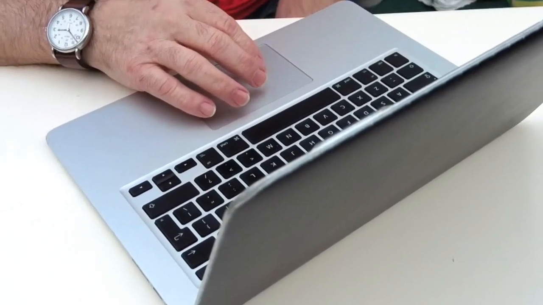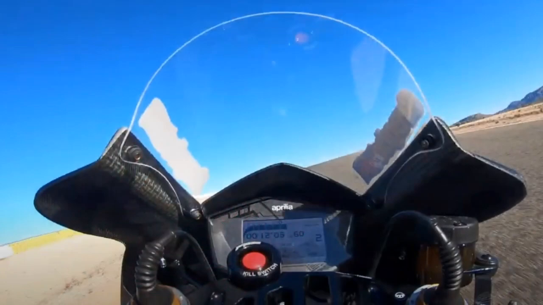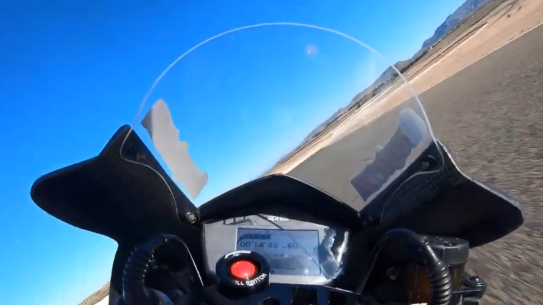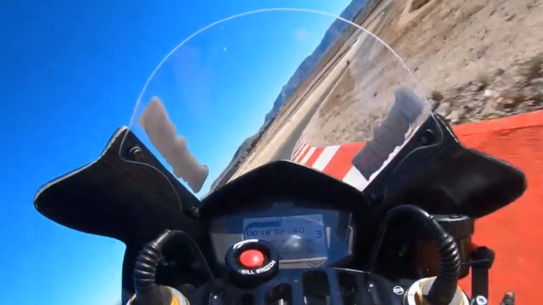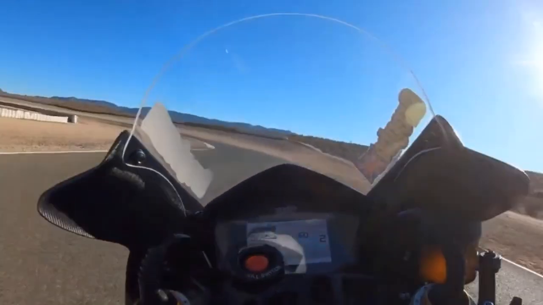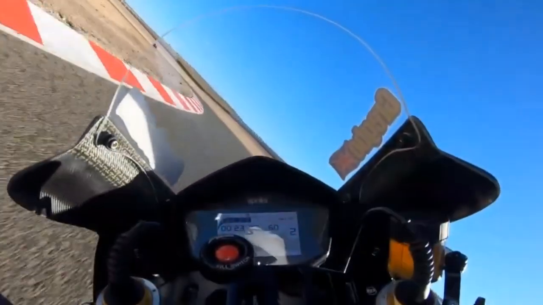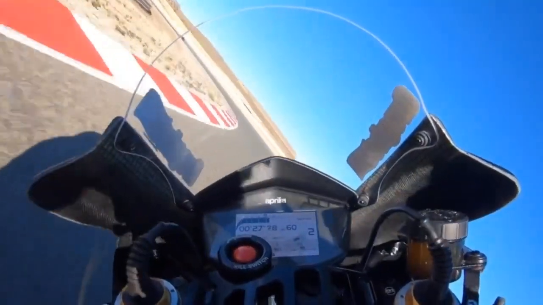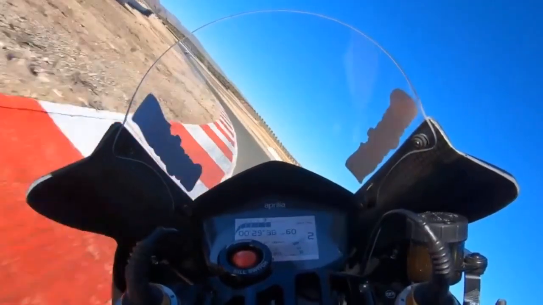What we're going to look at here is a chap riding an 1100 Aprilia at Almere, for anyone who can spot where we are, and there's a series of corners round, I think it's turn 4, 5 and 6, where the 3 corners you really need to kind of string together. Even though they're fractionally different radiuses, what you can try and do is create, using speed and reference points, one relatively smooth curve right the way around the corner.